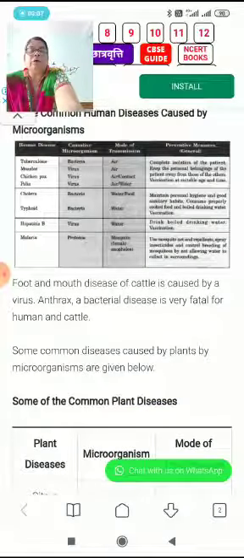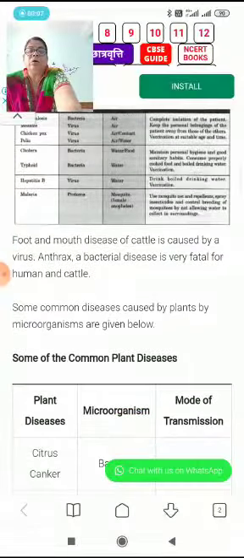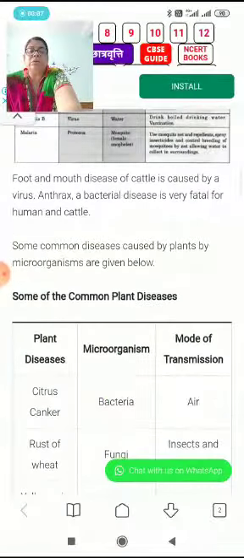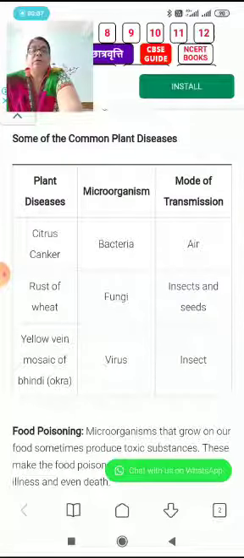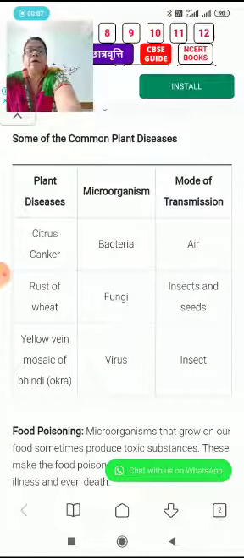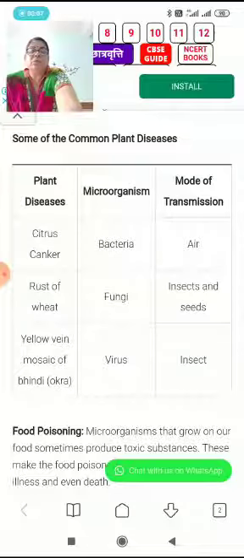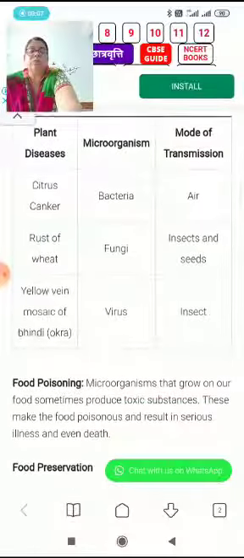Some common diseases of plants caused by microorganisms are also given below. These two tables are very important and you must study them very well. Citrus canker: the microorganism is bacteria and the mode of transmission is air. Rust of wheat: the microorganism is fungi and the mode of transmission is insects and seeds. Yellow vein mosaic of okra: the microorganism is a virus and the mode of transmission is insects.